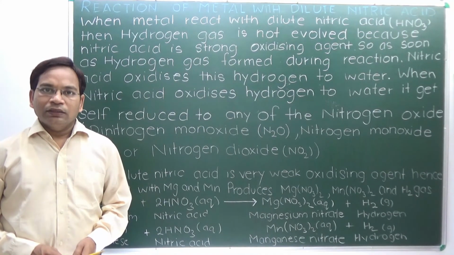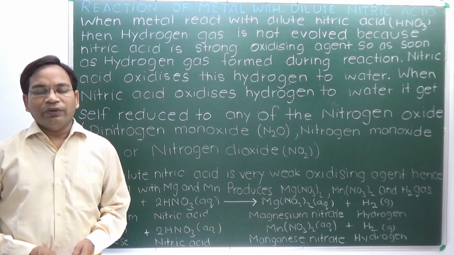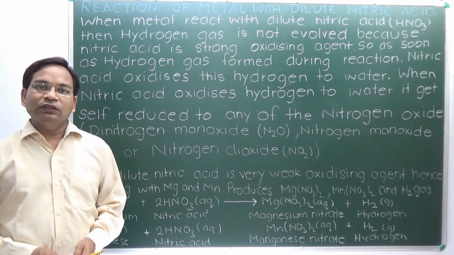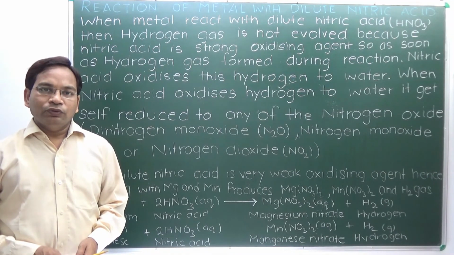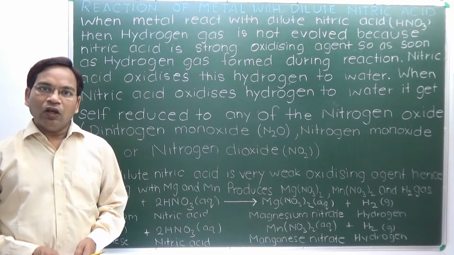This is why nitric acid, when reacting with metal, produces nitrogen dioxide, monoxide or dinitrogen oxide along with water.